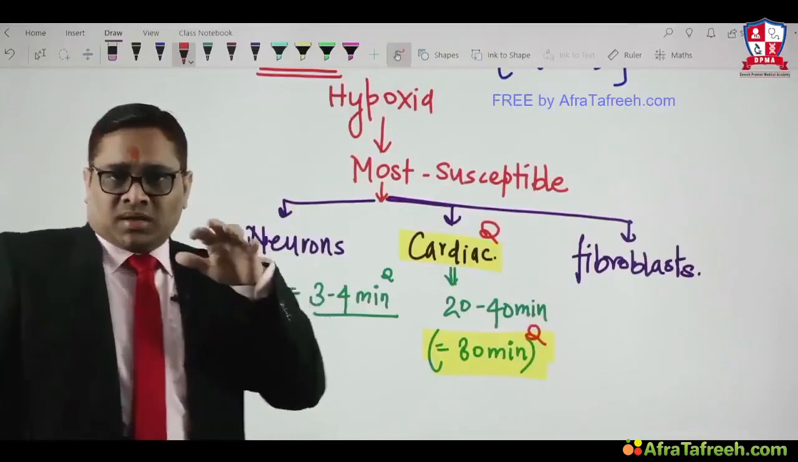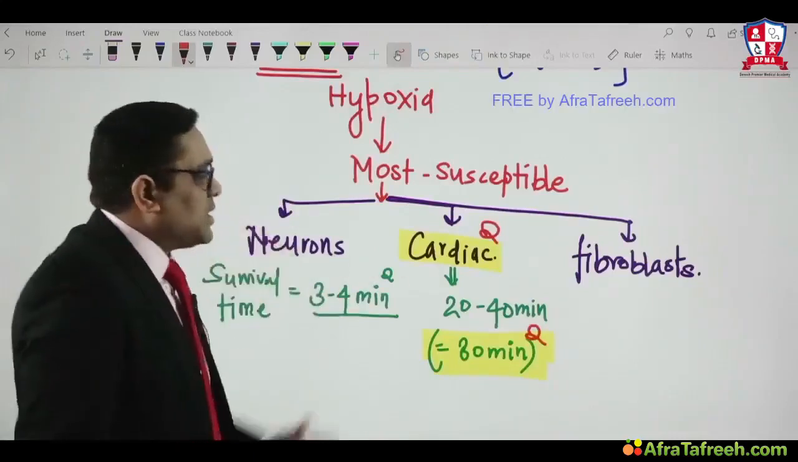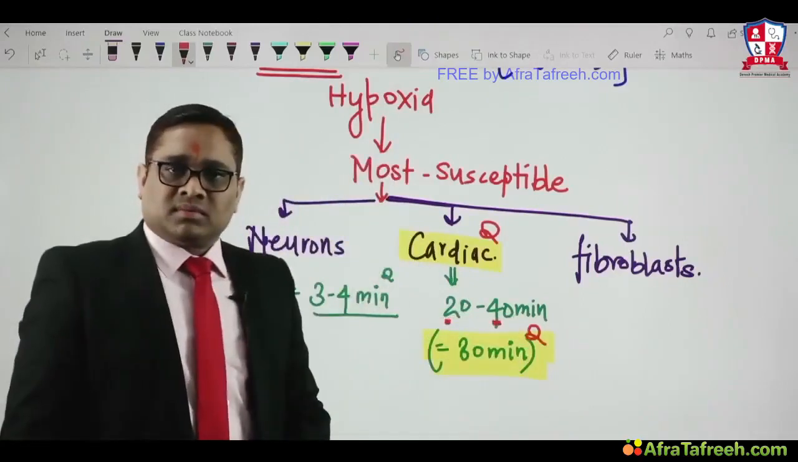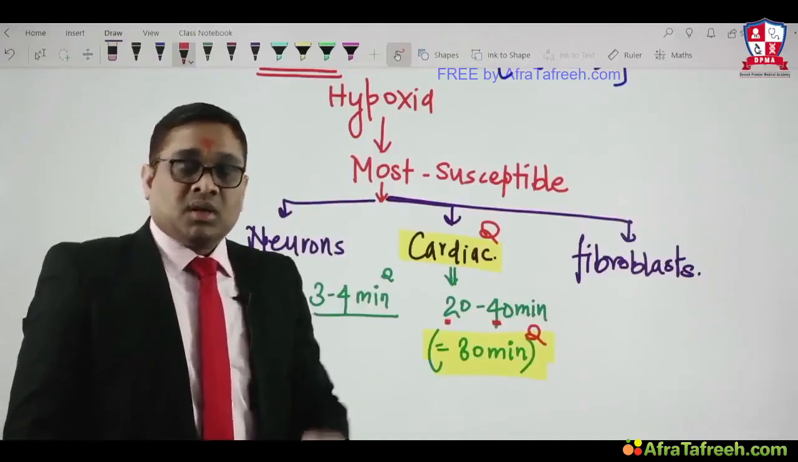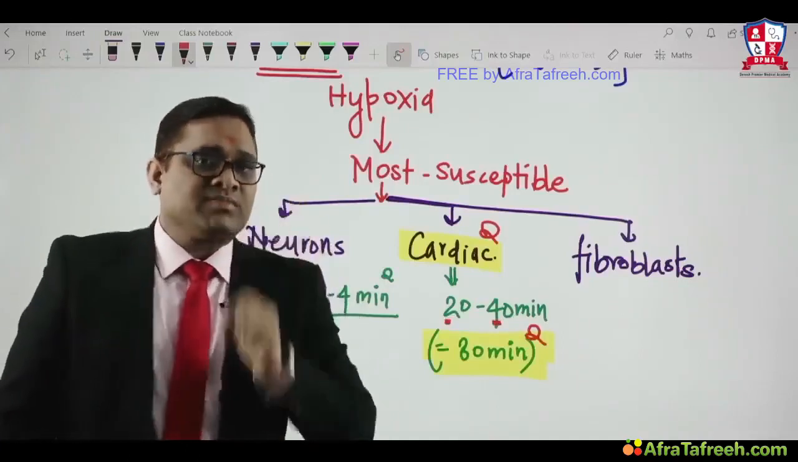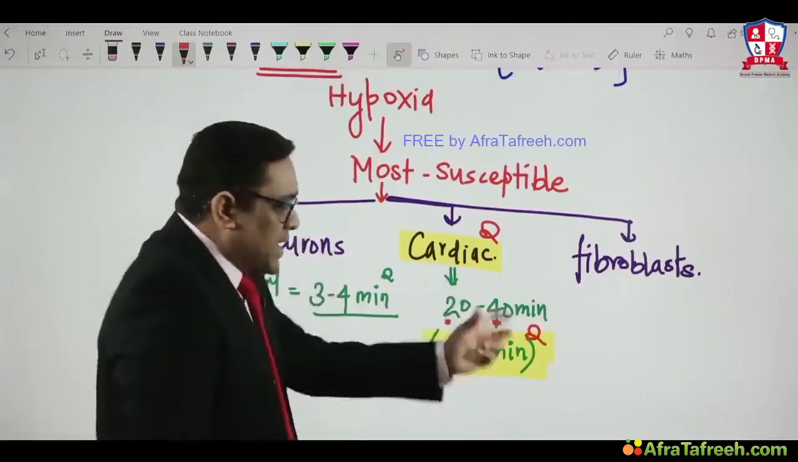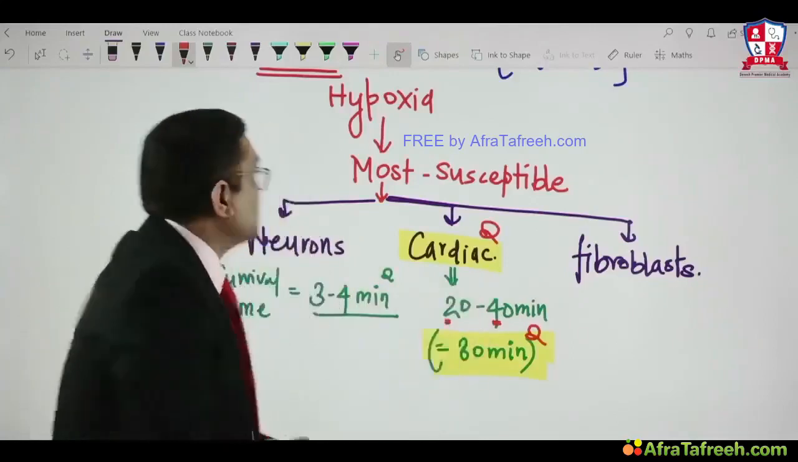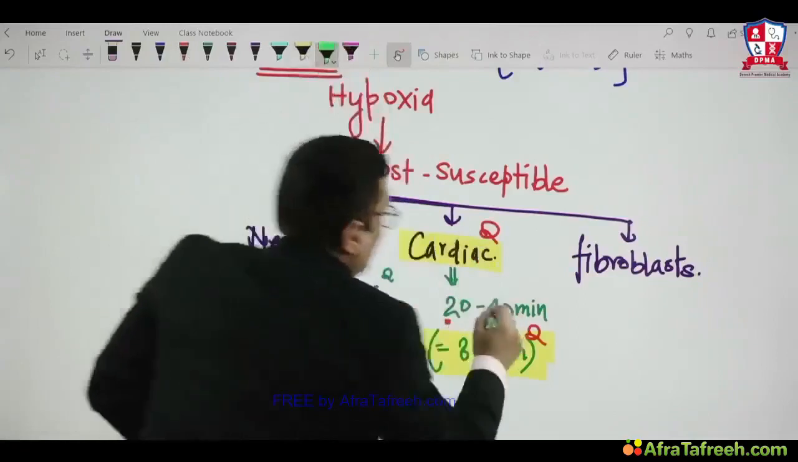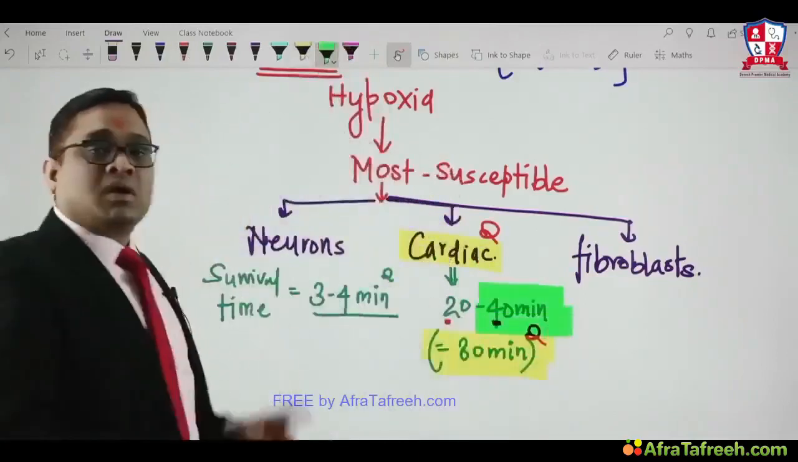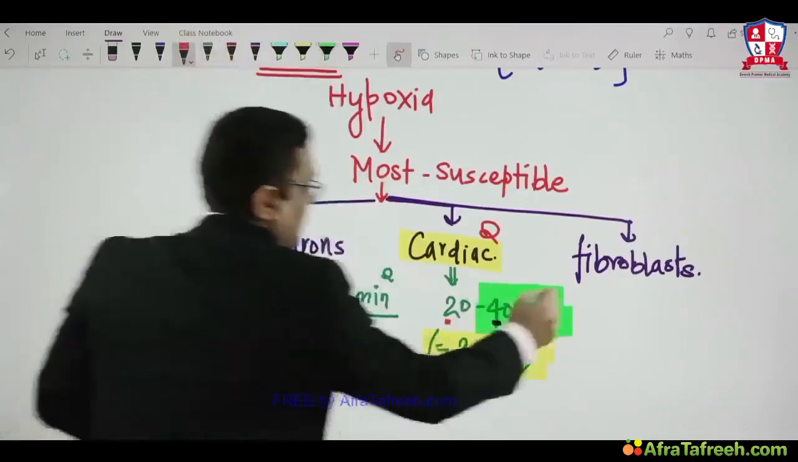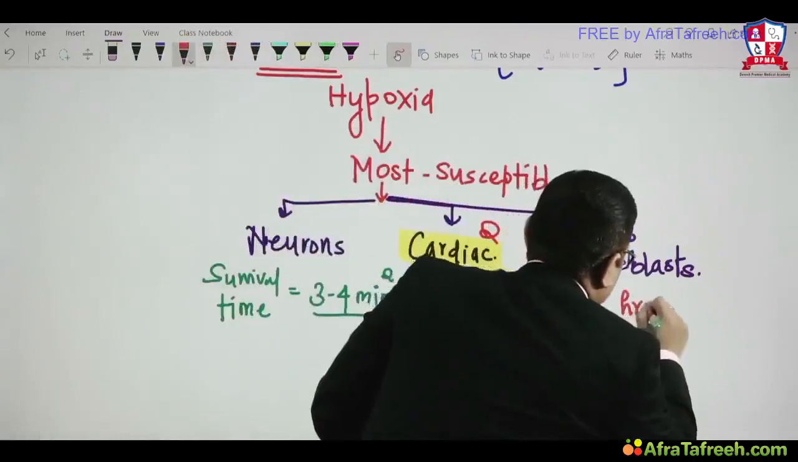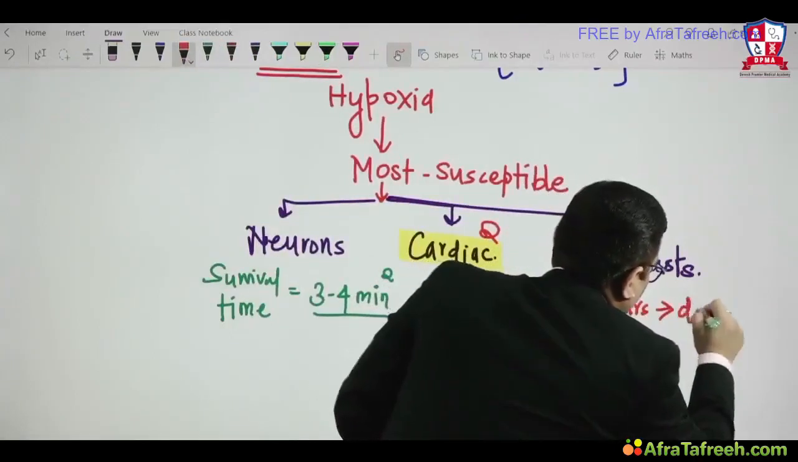But recently in DNB and NEET exams, the question was asked like this: cardiac tissue survival time will be 20 minutes, 40 minutes. Both options were there. Then what should be the right answer? In those situations, the examiner wants your presence of mind. Presence of mind says that the maximum duration of survival of cardiac tissue should be chosen as the better answer, that is 40 minutes. That was the DNB question in a previous year. Fibroblasts will survive from hours to days.